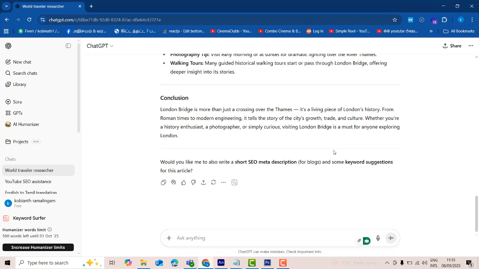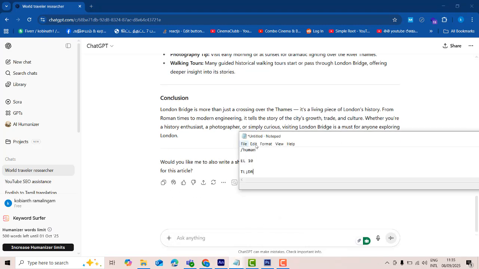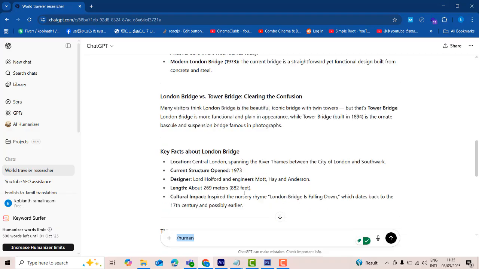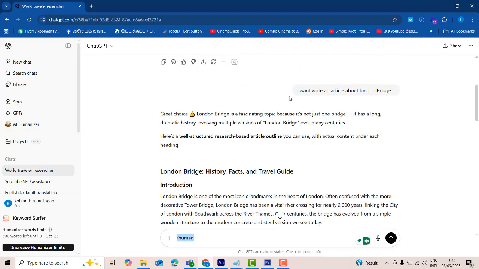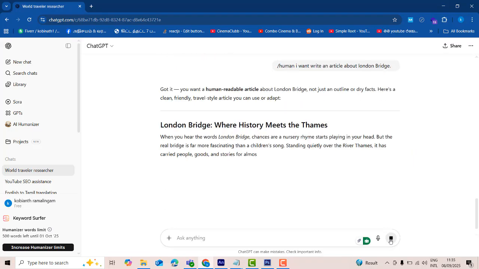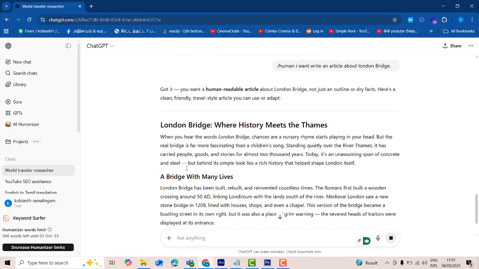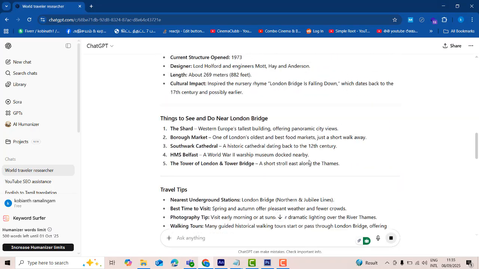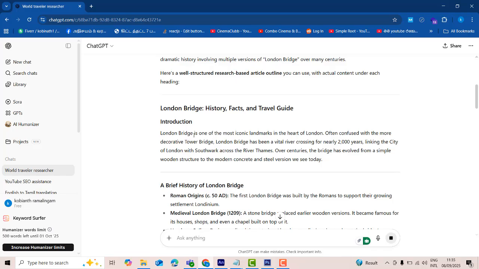So when you write the article, if you write slash human, it will generate the article as a human-friendly article. Here you write that you want to generate the article as human writing, so you put this slash human. You can see now the article has changed to human writing. Compare this and this.